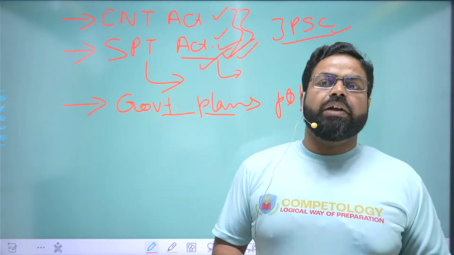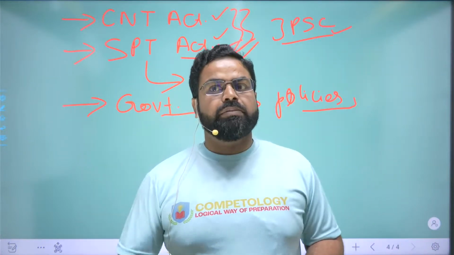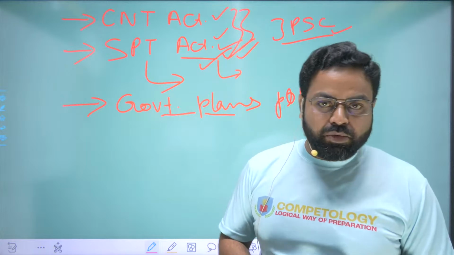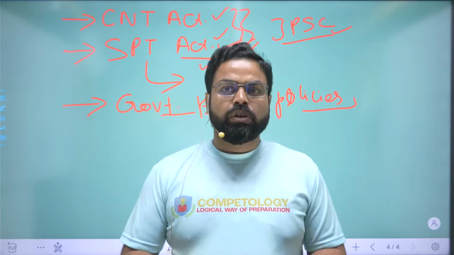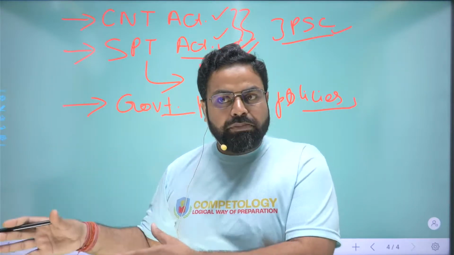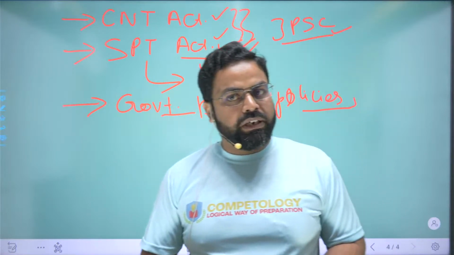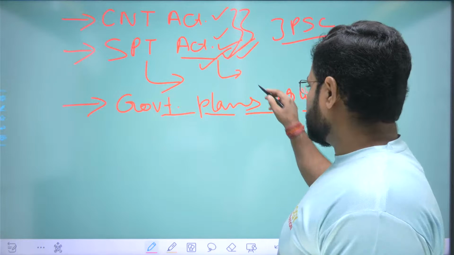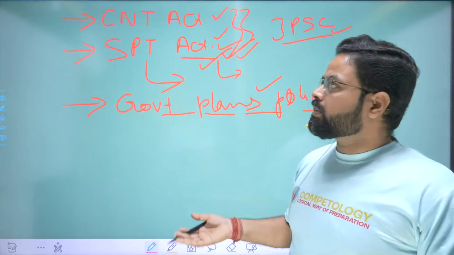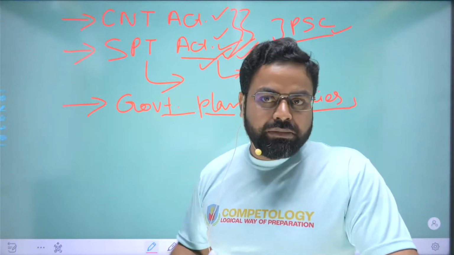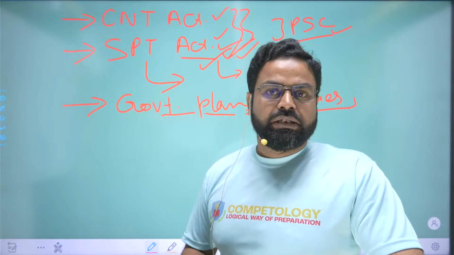And thereafter you will have to analyze what kind of improvement is needed, what kind of betterment can be done in these plans and policies, so that the people of Jharkhand will be in a better position to ensure their development, to ensure their well-being, to uplift the people above the poverty line. All these things will come from the knowledge of the government plans and policies, and that is why this kind of syllabus is compiled by any commission to conduct the examination, because these are the things which are needed